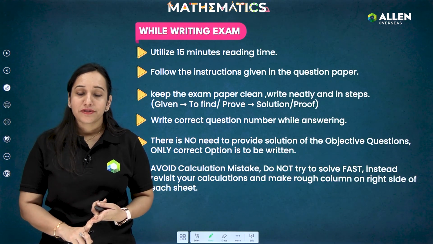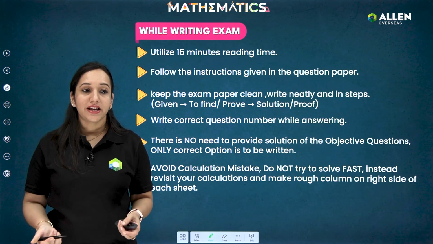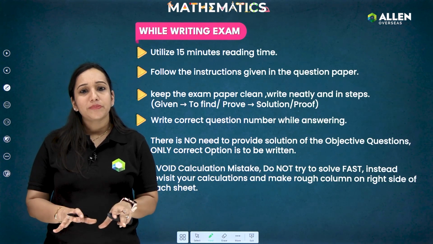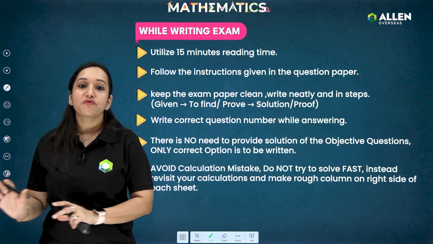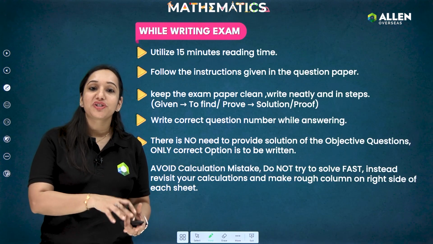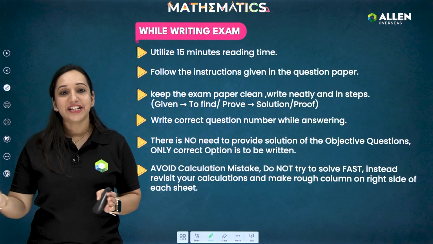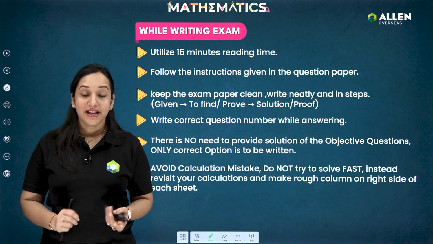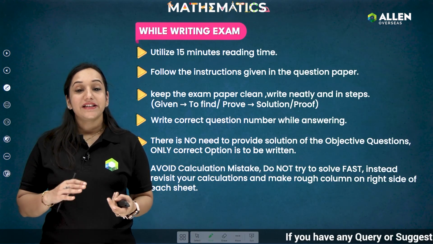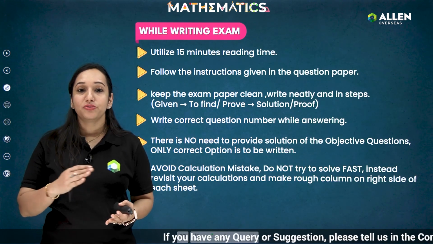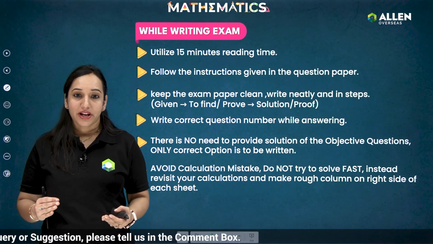Avoid calculation errors, students. Sometimes when we are doing calculations, we feel that it is taking too much time. You can skip that part and move on to the next question. It's important to maximize our attempt of the test paper instead of spending too much time on that same calculation. So you can skip it for the time being, and later come back and finish your calculations. And it's really important that you revisit your calculations in the exam. In the last 20 minutes, you must do a good rechecking of your paper, right? Ensure that you revisit your calculations.